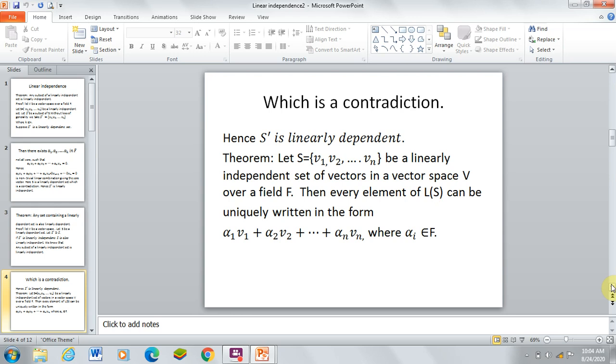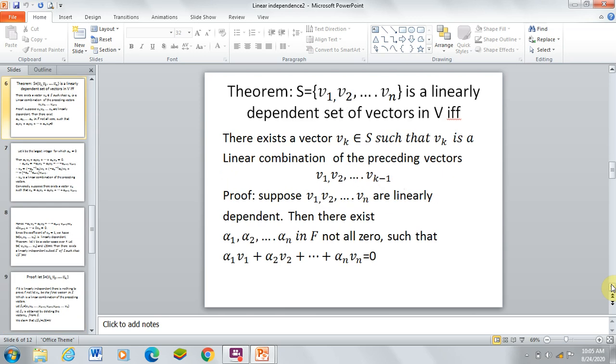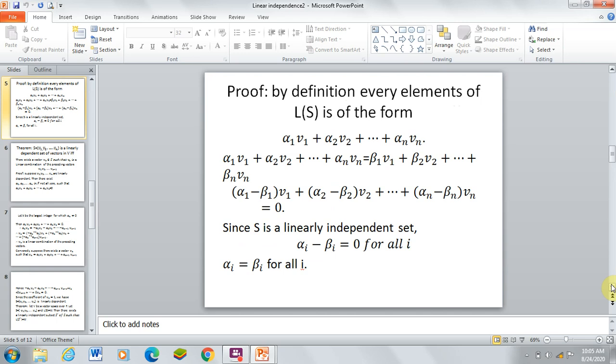Let us see the next theorem. Let S equal to {v1, v2, ..., vn} be a linearly independent set of vectors in a vector space V over a field F. Then every element of L(S) can be uniquely written in the form alpha 1 v1 plus alpha 2 v2 plus ... plus alpha n vn, where the scalars alpha i belong to F. Let us see the proof of the theorem.